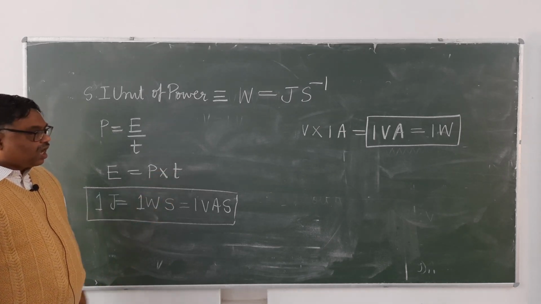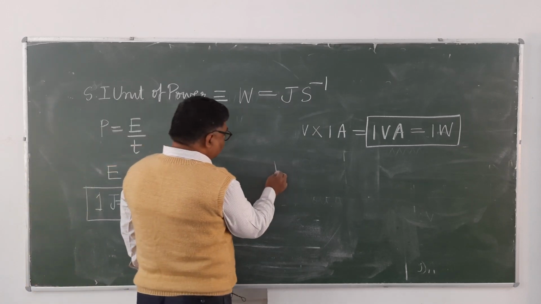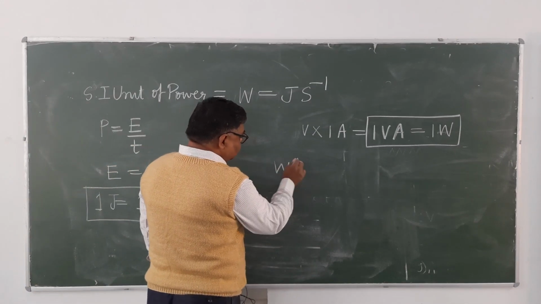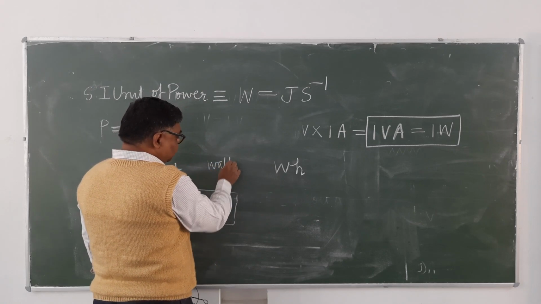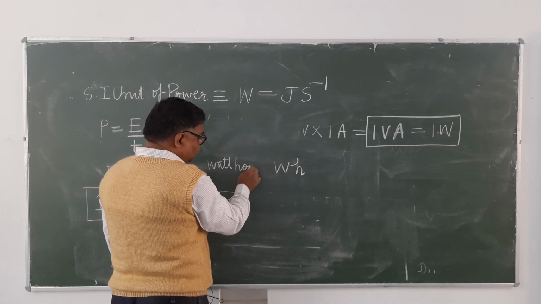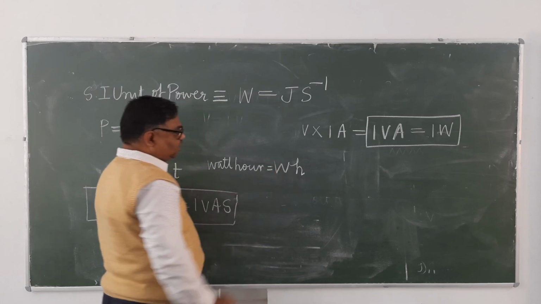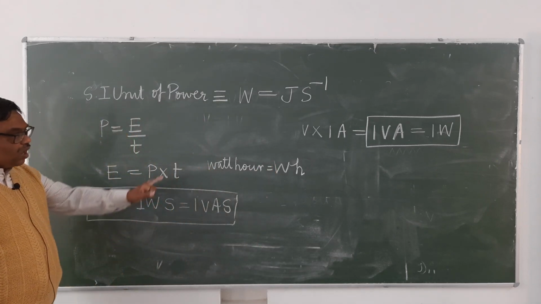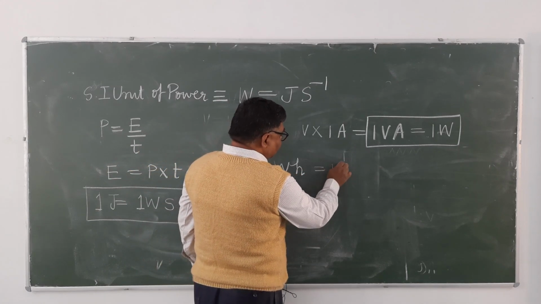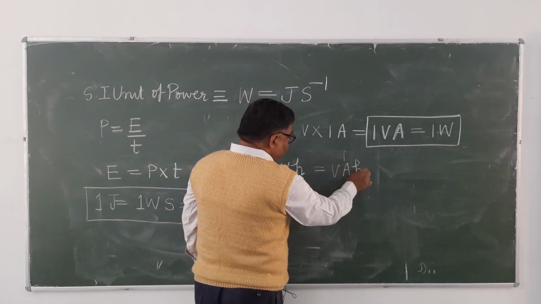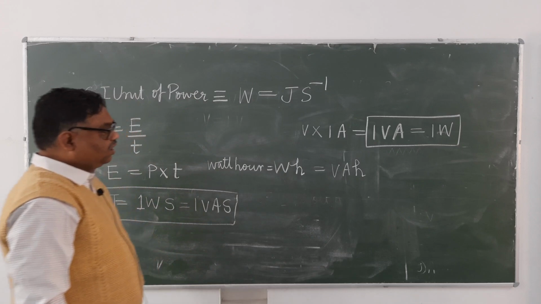So if you take hour, it will be watt hour. Watt means volt ampere, so you can write volt ampere hour. It's clear?